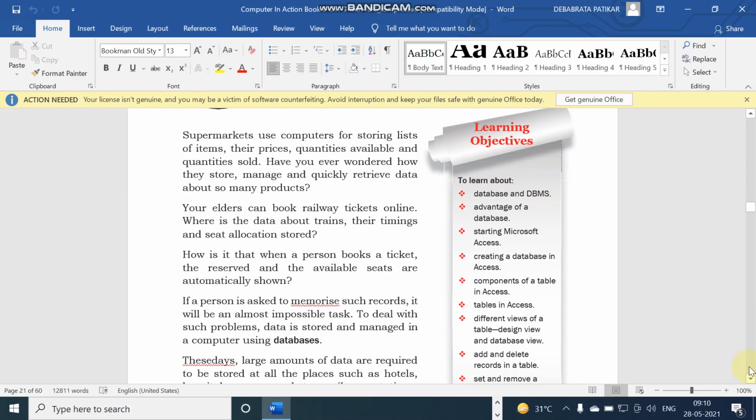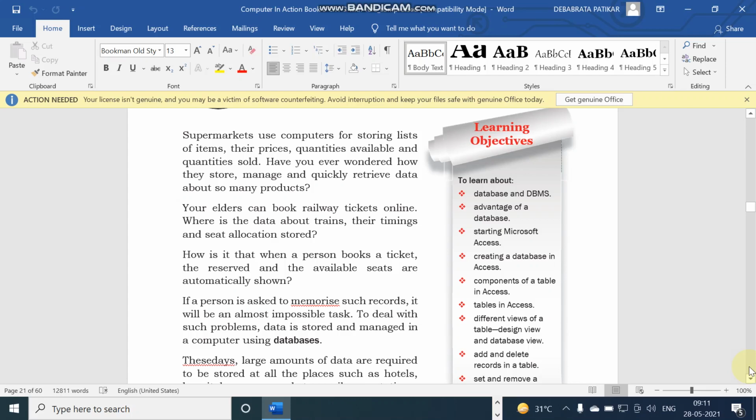Why is a database required? A database is required to save and store the data in row and column format, or in table format, in an organized format. And a database is required to save data that are related, so that we can easily access the data, easily find the required data, and store and save the data in an organized way.